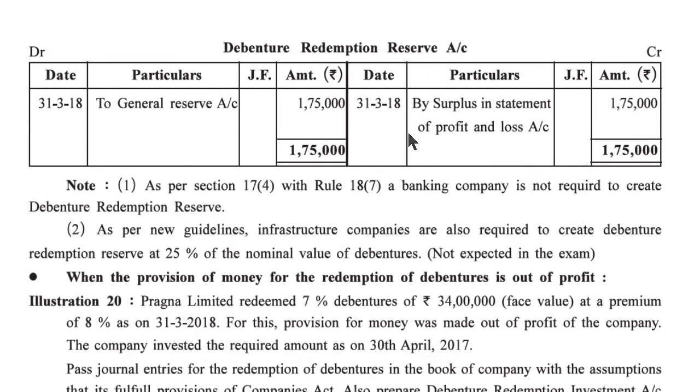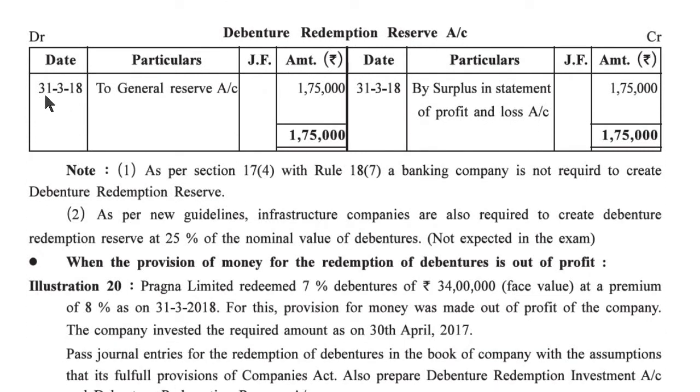Now debenture redemption reserve account: 31st March 2018, to general reserve account 1,75,000, by surplus in statement of profit and loss account 1,75,000. This surplus of profit and loss statement account is transferred to general reserve.